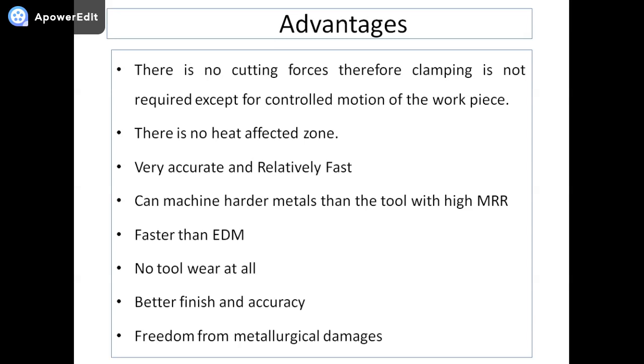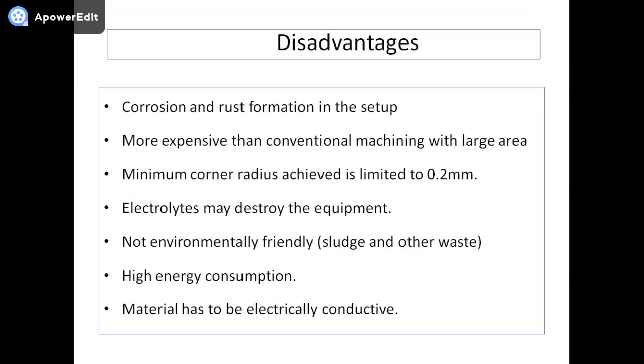The machining ability is independent of the mechanical property of the work material. The process can machine economically complex shape workpieces, and as we know, the accuracy and economy come through the inherent characteristics of the process. Then we can say that very complex geometry we can produce with the help of the electrochemical machining process.